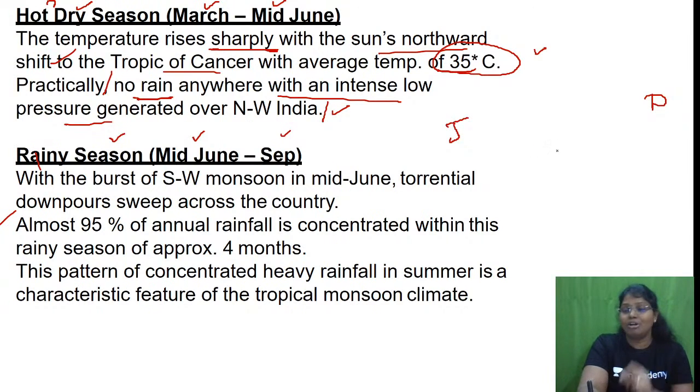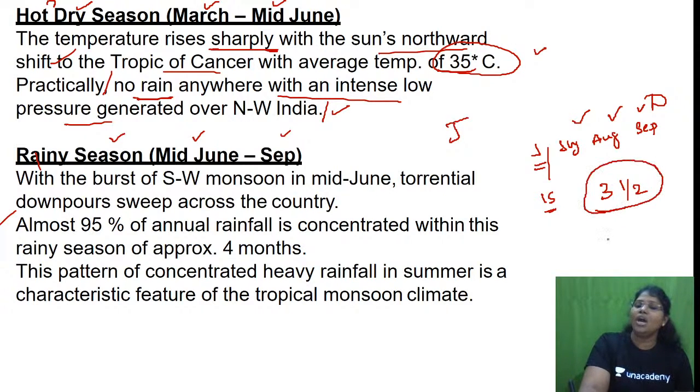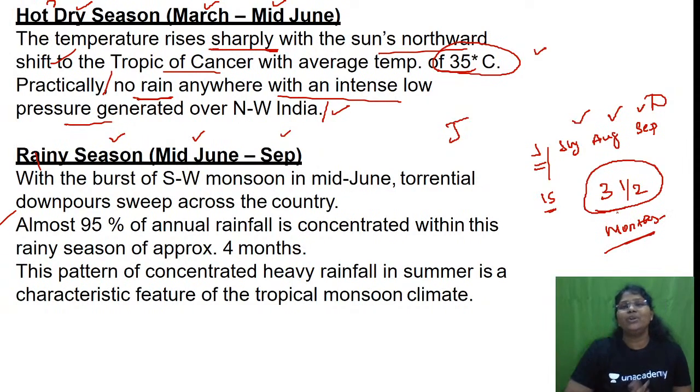See, mid-June. It is not also June, July, August, September. What did they say? Mid-June. So, only 15 days here. Actually, July, August, September. So, can I say we have a rainy season, tropical monsoon, only for 3.5 months? Am I right, ma? Out of 12 months, go and check for hot wet equatorial climate. All 12 months, starting from January till December, rainfall throughout the year, high precipitation.